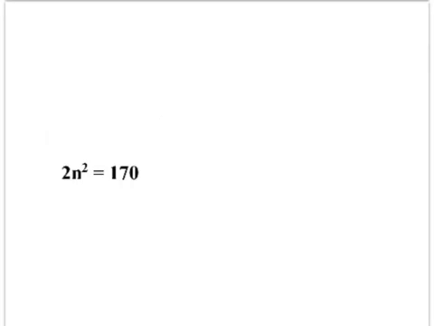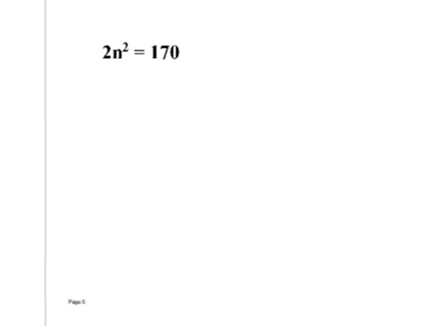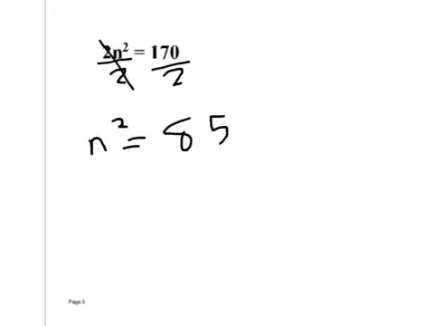Alright, write this. 2n squared equals 170. Okay, we have 2 times n squared equals 170. So I need to get n squared by itself. Before I can square root both sides, n squared has to be by itself. So first thing I do is divide by 2. N squared equals 85. Then I take the square root of both sides.